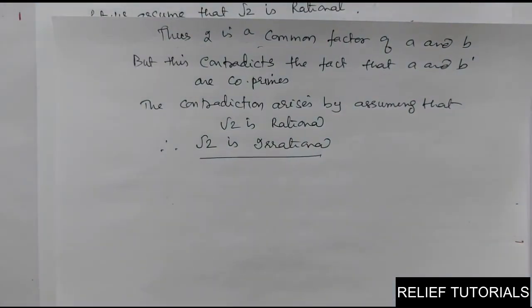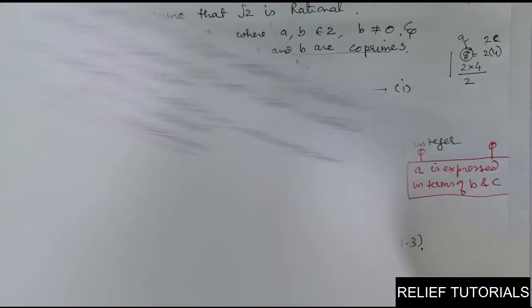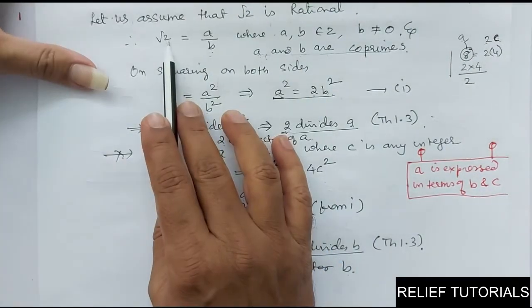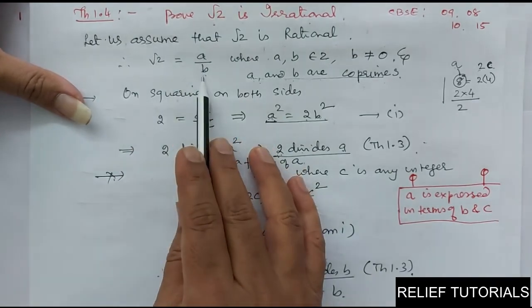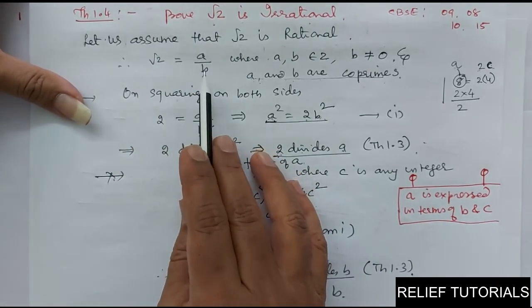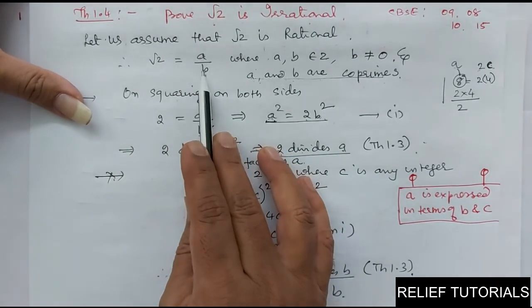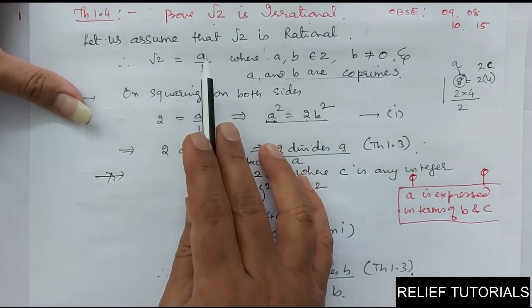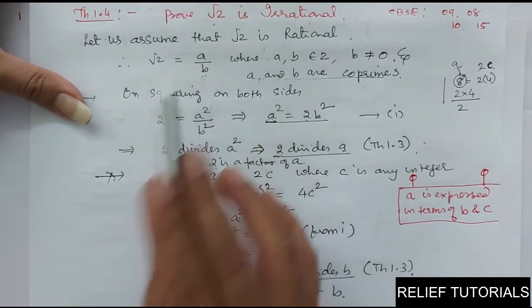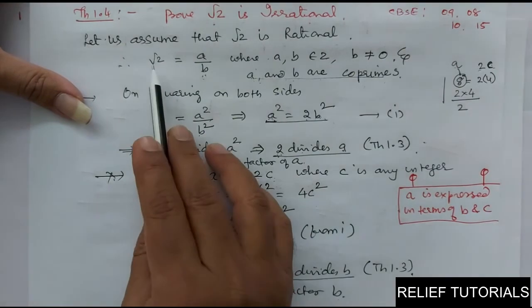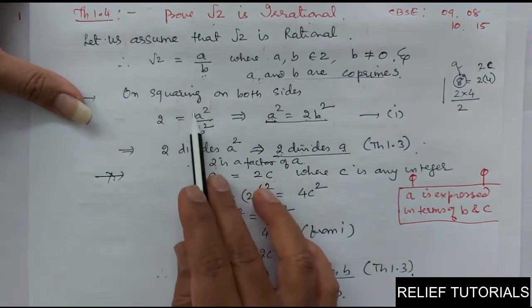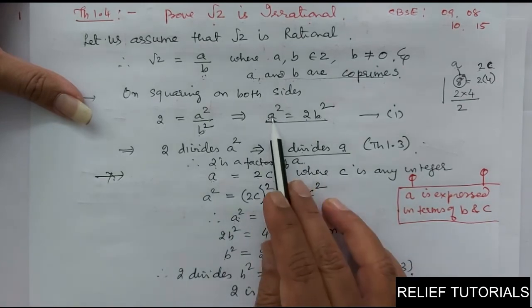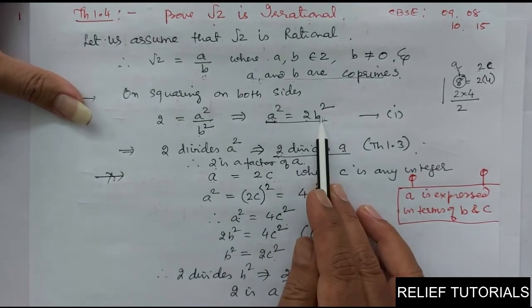If you see the structure of our problem, you can understand. First of all, we have supposed that root 2 is rational. So if it is rational, you know that it can be expressed in the form A upon B, where A and B are integers, B is not equal to 0, and A and B are co-primes. Co-primes means they don't have any factor in common except 1. Now we have squared on both sides. So you get 2 is equal to A square upon B square. So A square is equal to 2B square. So A square is expressed in terms of B square.